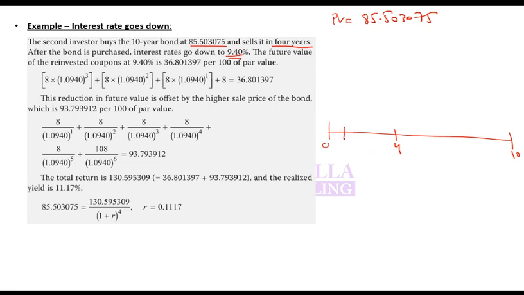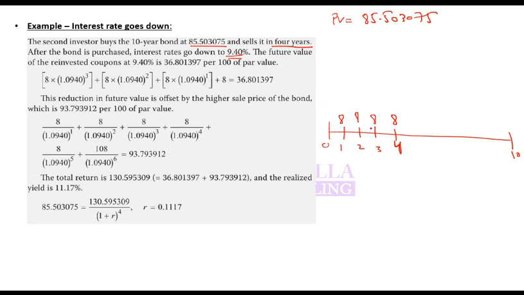So if he is selling it in the fourth year, at the end of the fourth year, he would have accumulated some coupons. So coupon payments in these 4 years will be 8, 8, 8 and 8. First you calculate the total amount of coupons at this particular period of time, the fourth year. They have told you that after the bond is purchased, interest rate goes down to 9.4.